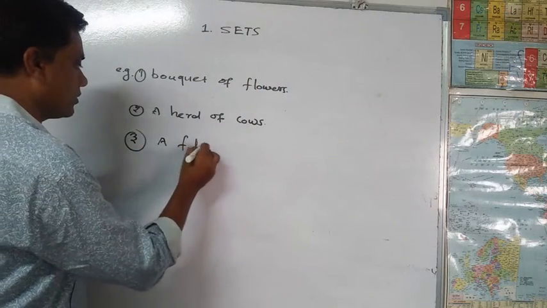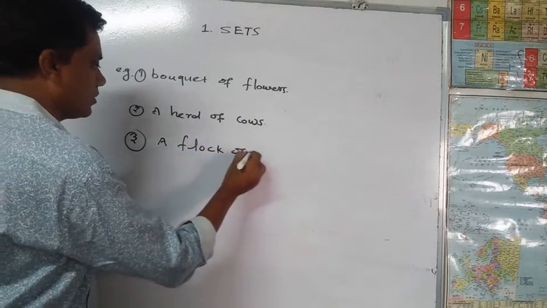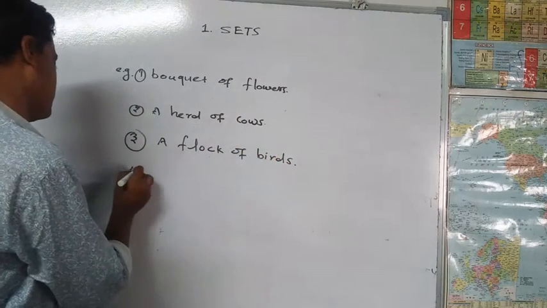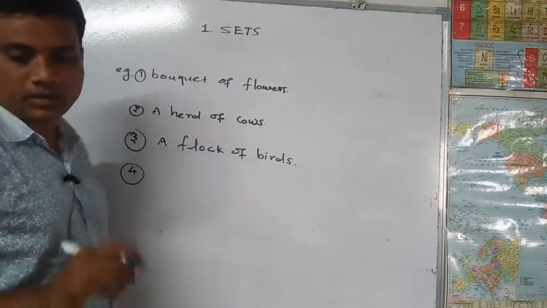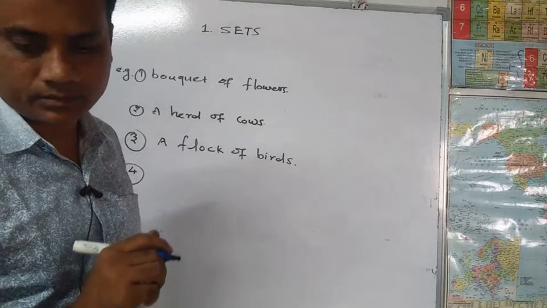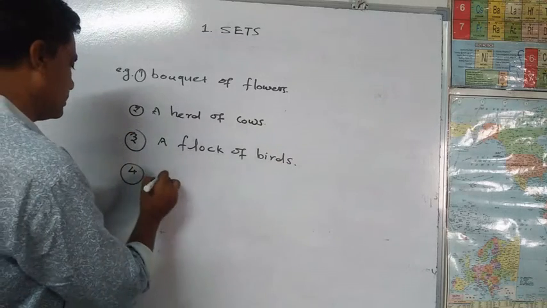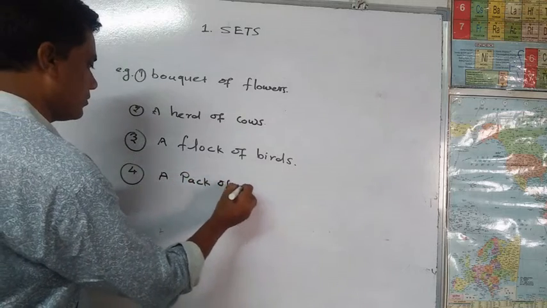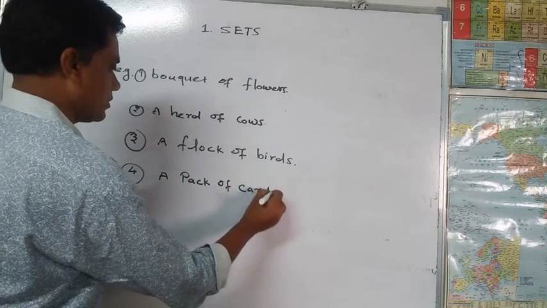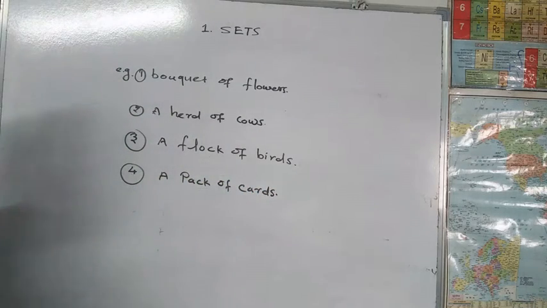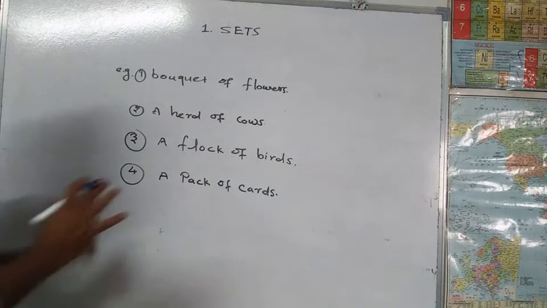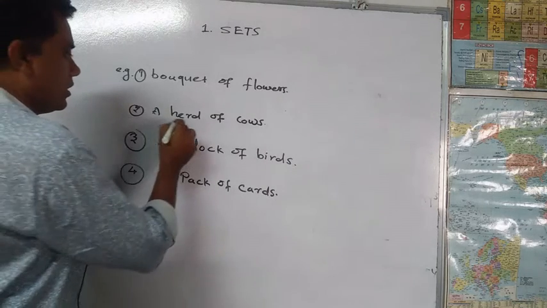And the fourth one is a pack of cards. All these are examples of a group of objects or collection of objects.